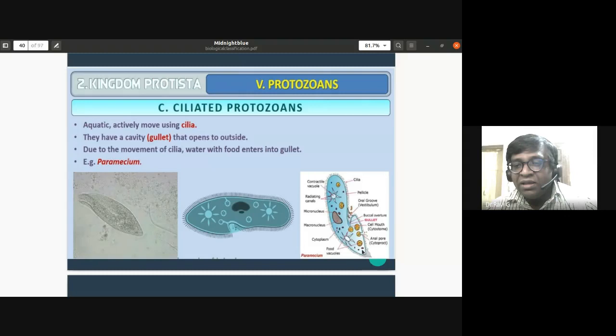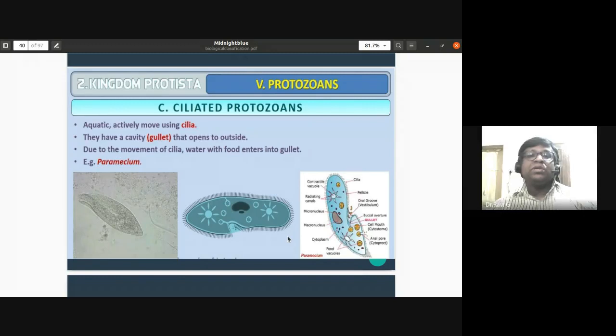At the end, they have a tuft of cilia. We call it a tuft of cilia. And you can notice the food vacuoles. Okay, so you also have to draw the gullet. So the cilia guides the food particles into this gullet. So the cell mouth or gullet, cytostome, we also call it. They are also having a layer of pellicle.